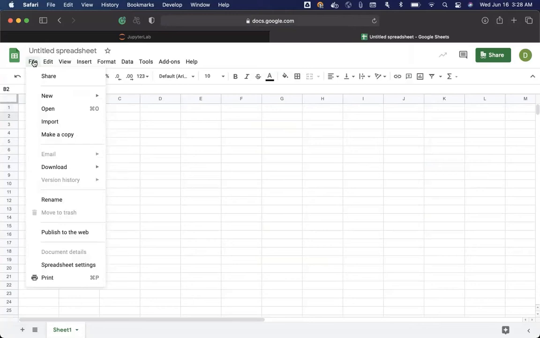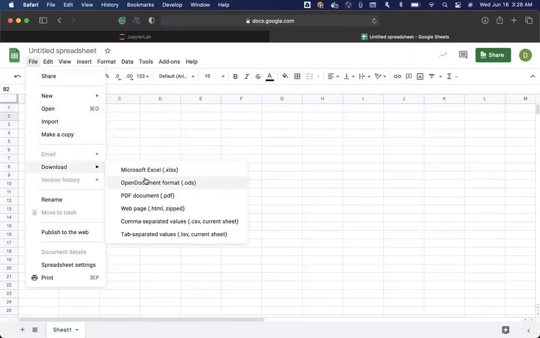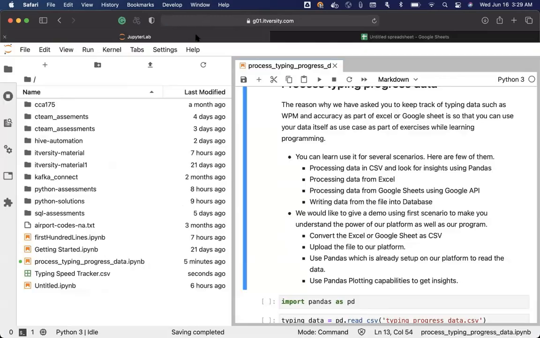Now, if you want to save it as CSV, you can't just say Save As and save as CSV. You have to click on Download. And as part of the download, you can see there are several options. One of the options is comma separated values. You can select this and the file will be downloaded as CSV. So this is how you can use Google Sheet to convert your typing progress data into CSV. You just have to go to File, Download, and then click on comma separated values. It will be downloaded into your downloads folder. You just have to go there, pick it up, and then upload.